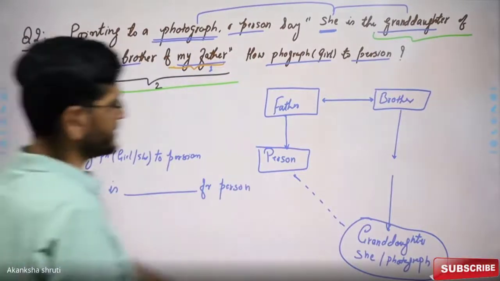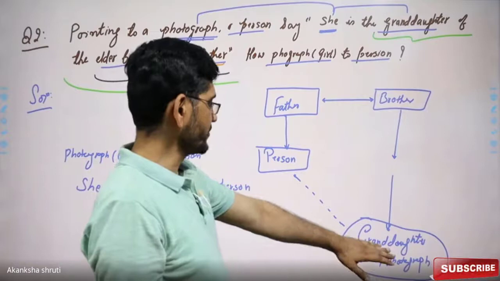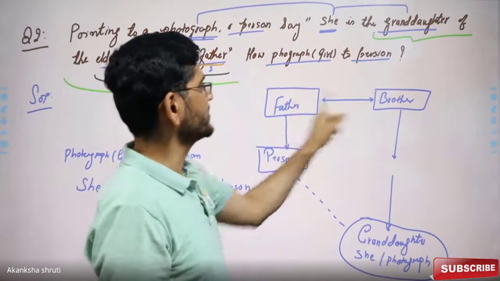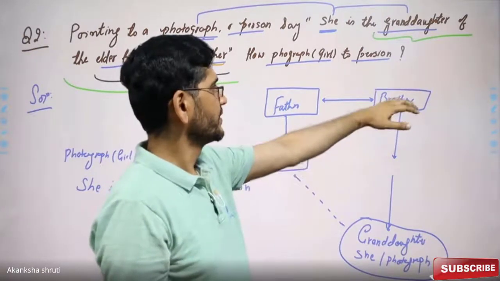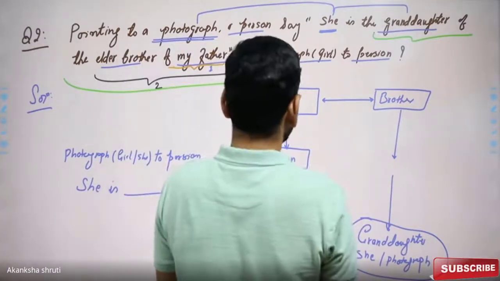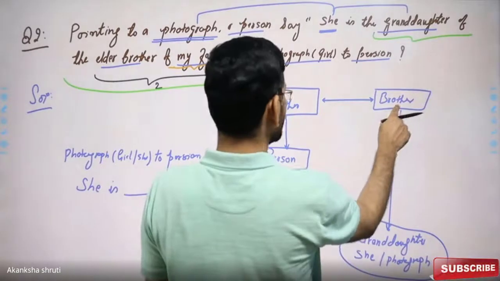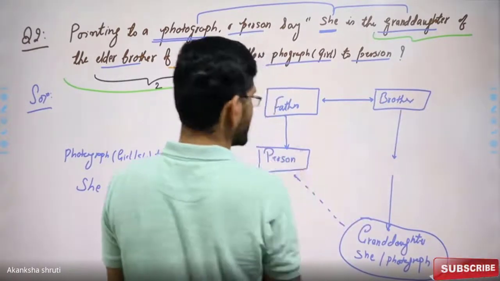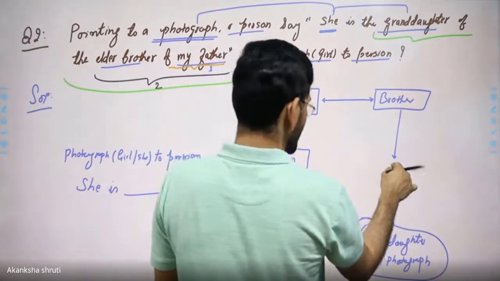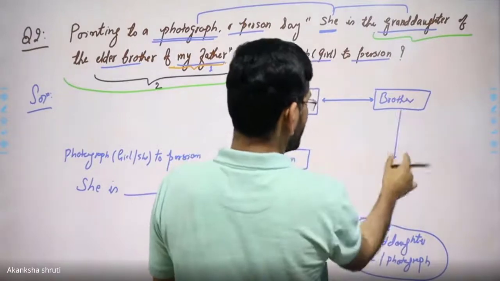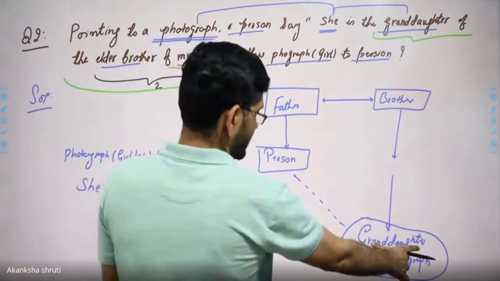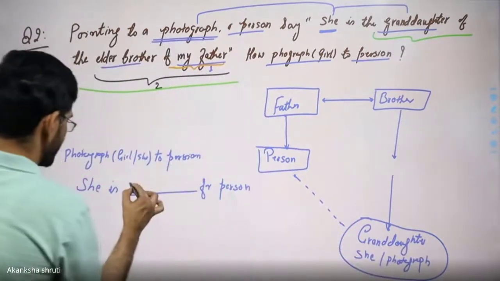Here we are getting that she, or the photograph, is not directly the daughter, because this father's brother is here. And coming further down, this brother will be the uncle of this person. And further, the daughter of this person will become the niece. So the answer is niece.